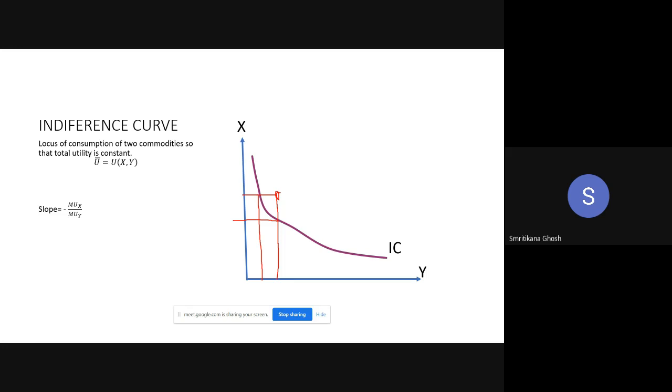So what I want to say is that if you increase consumption of one commodity, you have to reduce consumption of the other commodity to get the same total utility. I'm repeating again: if you want to increase consumption of one commodity, then you have to reduce consumption of the other commodity so that total utility is constant. Is it clear?